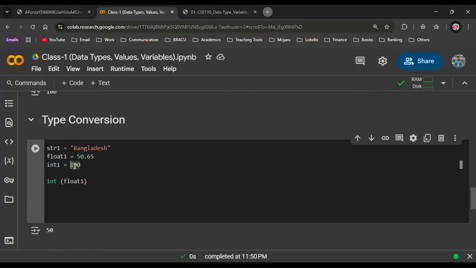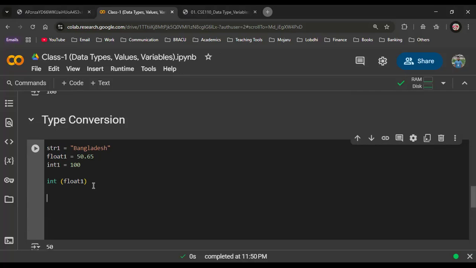If you convert 100 into float, what should be the value? Just tell me this. Don't do it in your code. Just tell me what should be the value if you want to convert 100 from integer to decimal. It will stay as 100, I think. Yeah, 100. But as we are considering the float value, it should be 100.0, right? 100.0. Yes, it will be the point.